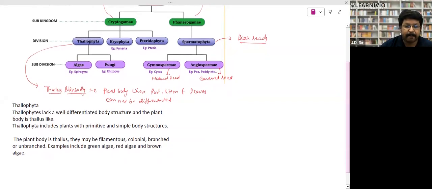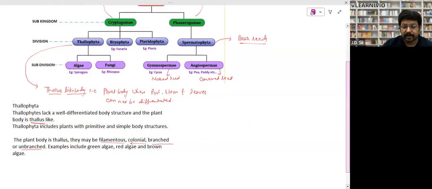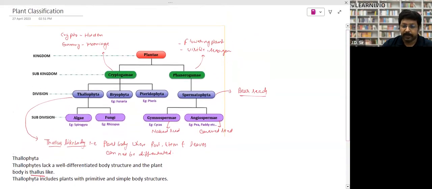Thallophyta, I have written over here, is the group that lacks a well-differentiated body structure, and the plant body is thallus. I have told you what thallus is. Thallophyta includes plants with primitive and simple body structure. The plant body may be filamentous, like a thread-like structure. It may be colonial, branched or unbranched. Examples include algae, red algae, and brown algae. We'll discuss algae in detail. Hope the plant classification is clear to all of you, right?